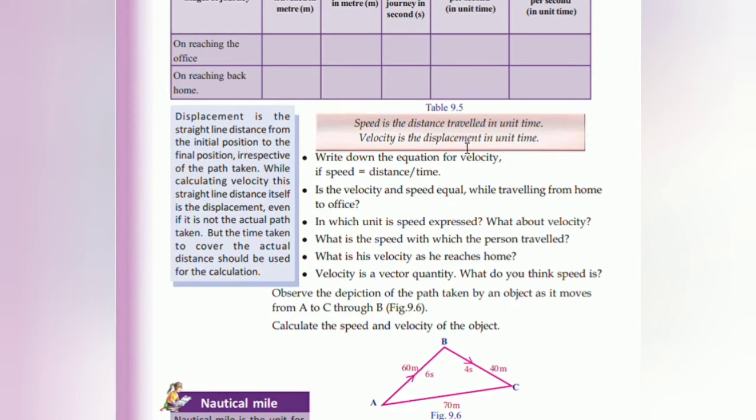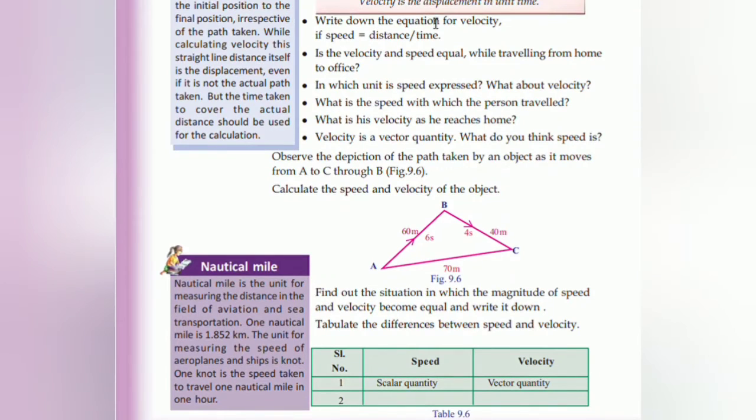What is speed? Distance traveled per unit time, d by t. Velocity is displacement in unit time. So speed is calculated as distance by time, that is speed equals d by t. Velocity is displacement by time. Write out the equation for velocity if speed equals distance by time. If the velocity and speed are equal while traveling from home to office, in which unit is speed expressed? What about velocity? What is the speed at which the person travels and the velocity with which he reaches home? Everything is given in that figure.